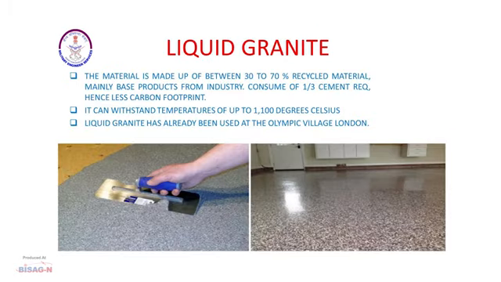Liquid granite. Liquid granite gives us the appearance of granite once it is set. However, this is a paste mortar which comes in boxes and comprises 30 to 70% material from the main base products of the industry. Once set, it gives us the appearance of granite. The consumption of cement in this liquid granite is only 1/3 of what is required if the recycled material is not introduced. Hence, it has less carbon footprint. It can withstand temperatures up to 1100 degrees and this has been used in the London Olympic buildings also.